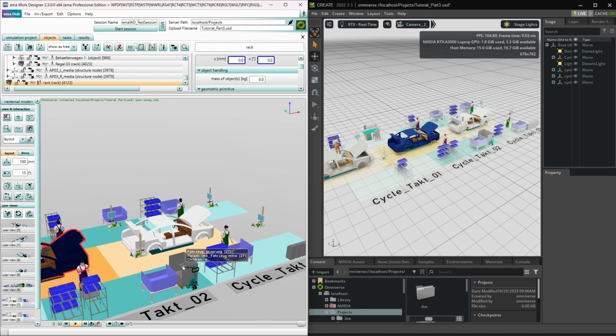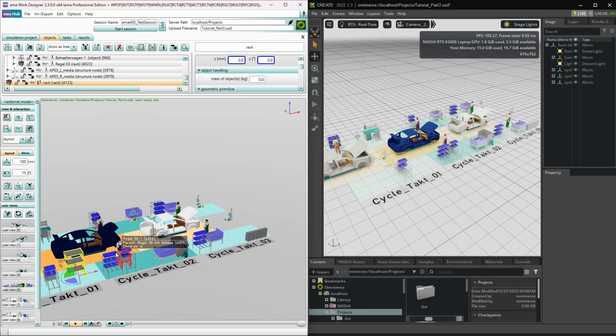Now we know everything important about the second use case of the IMA Omniverse connector: how to start a live session, how to use it for live collaboration, and how to save the made changes.